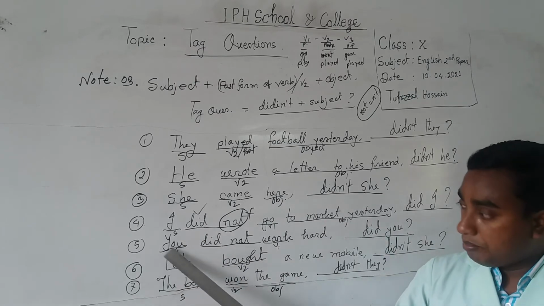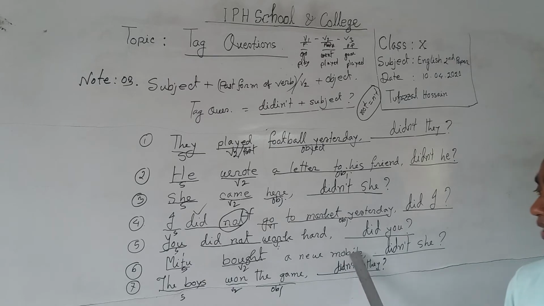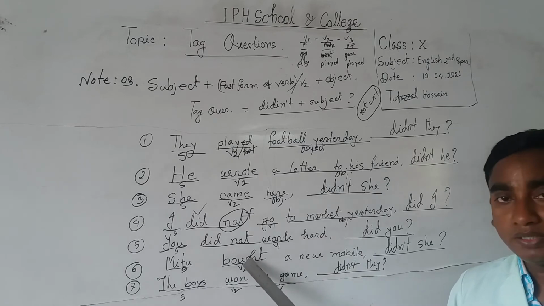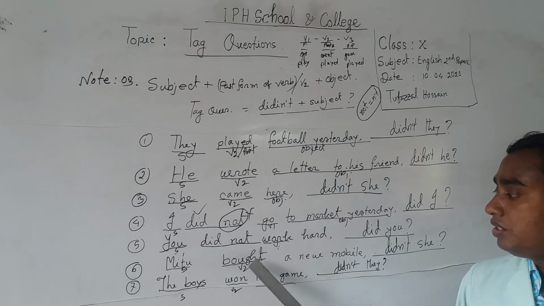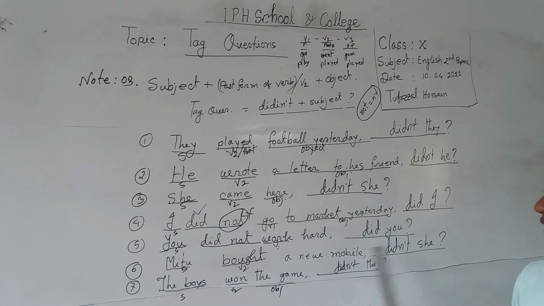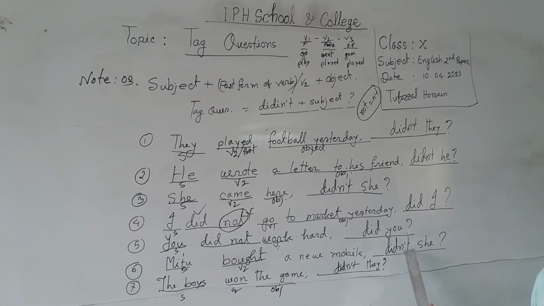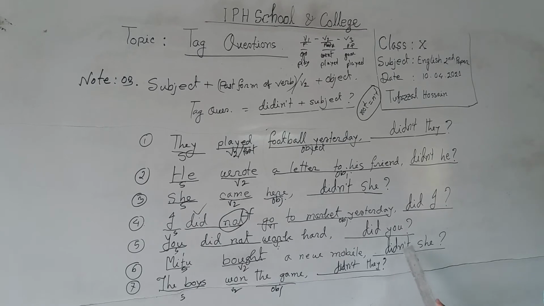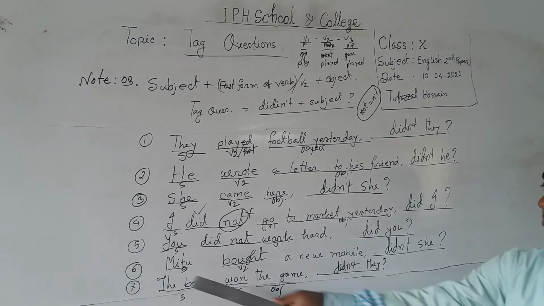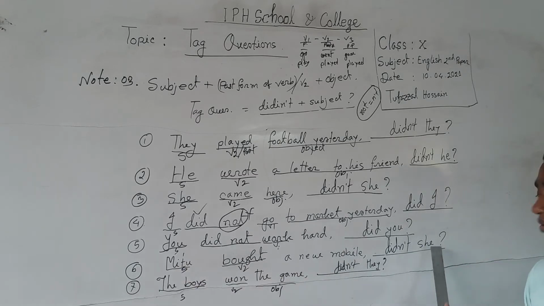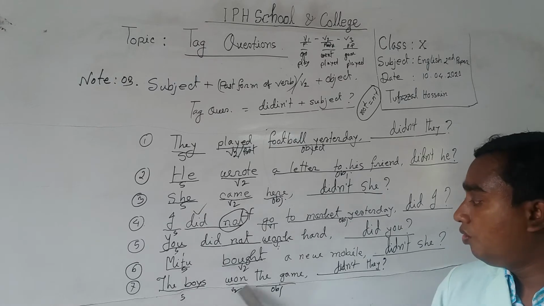Number 6, Mitu bought a new mobile. So bought, this is the second form or past form verb. So you have to take did, as it is an affirmative statement. So you have to write a negative statement. So with an apostrophe T, didn't, and subject Mitu. So it will be the pronoun she. Didn't she.